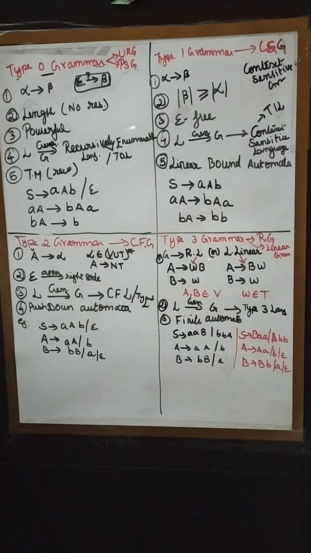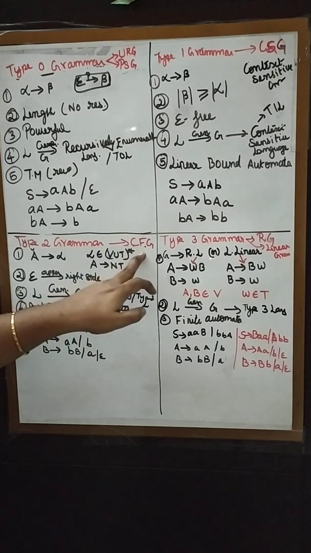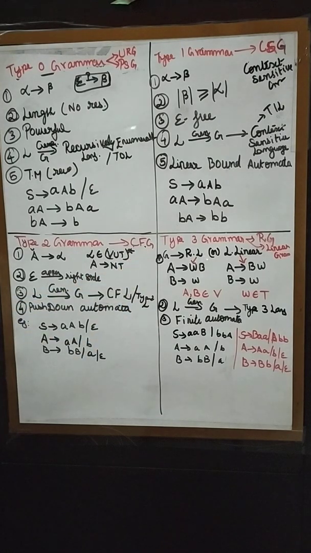Now we'll move on to the next grammar, type 2 grammar. It can also be called context free grammar. Here you should always remember, A tends to alpha. Capital A is a non-terminal.